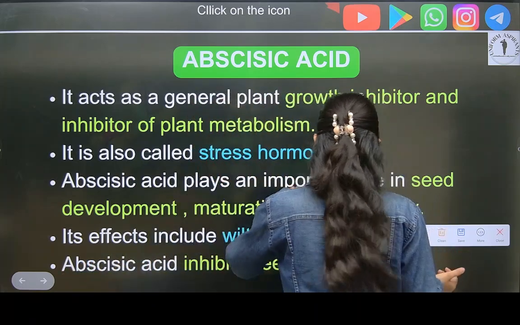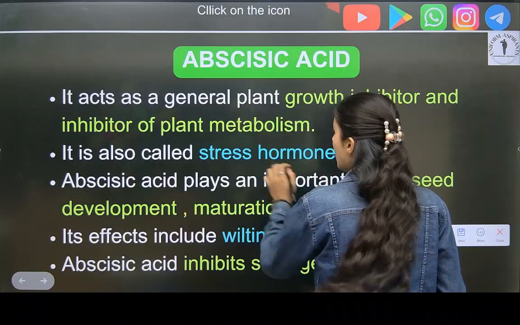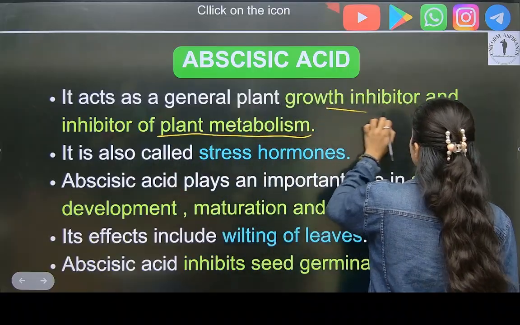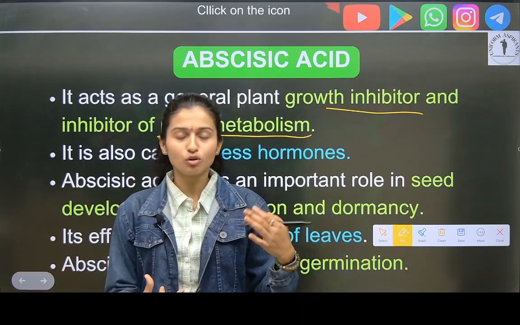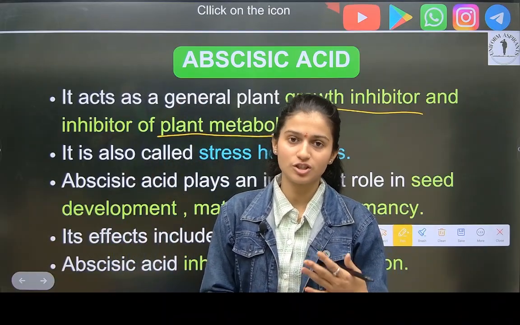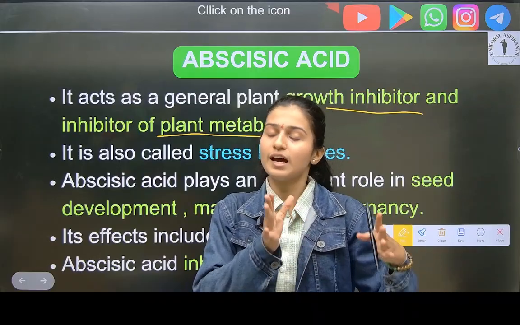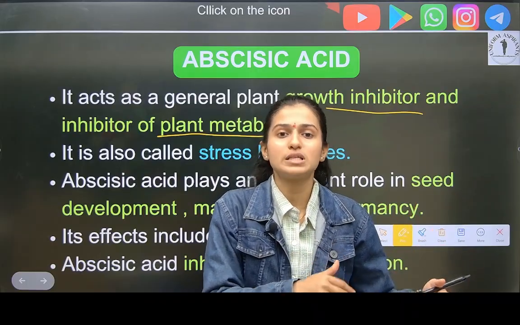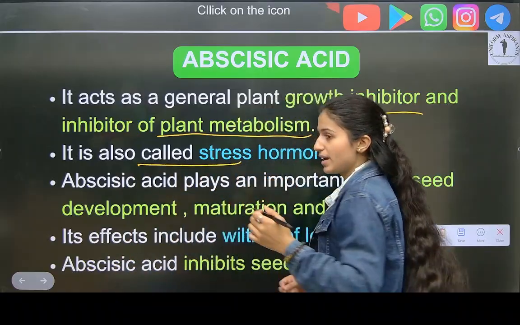It is an inhibitor of plant metabolism and growth. Inhibitor means it stops the growth and metabolism, the processes in the plants. Just as digestion and excretion happen in the human body, like metabolism, in plants also. It is also called the stress hormone.